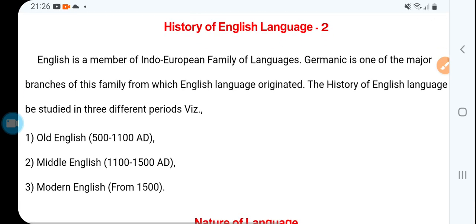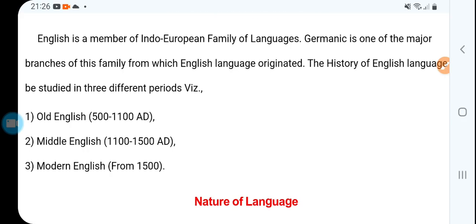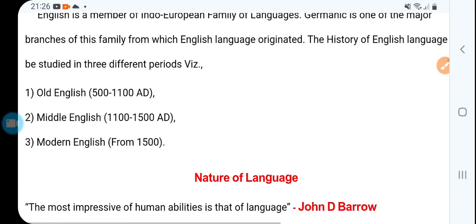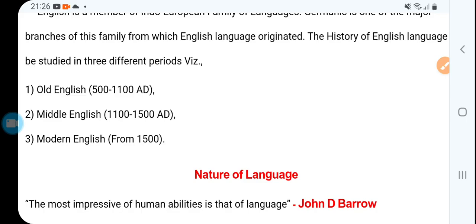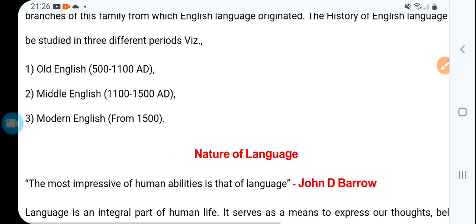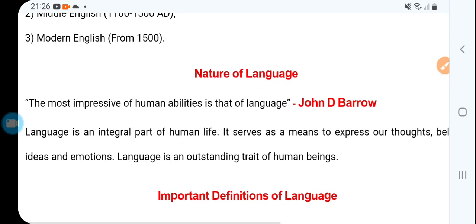Now, history of the English language. English is a member of the Indo-European family of languages. Germanic is one of the major branches of the family from which the English language originated. The history of the English language can be studied in three different periods: Old English, Middle English, Modern English.